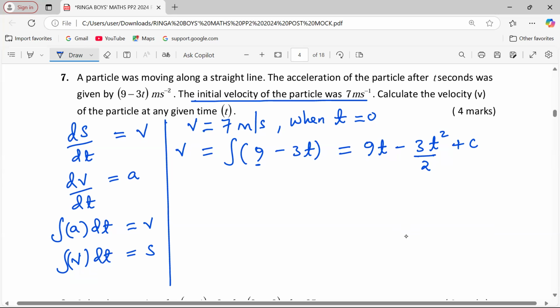So velocity v equals 9t minus 3 over 2 t squared plus c. Now, there is a condition provided that the value of velocity equals 7 when time t equals 0. This is to mean we can say that velocity v equals 7 when t is 0.